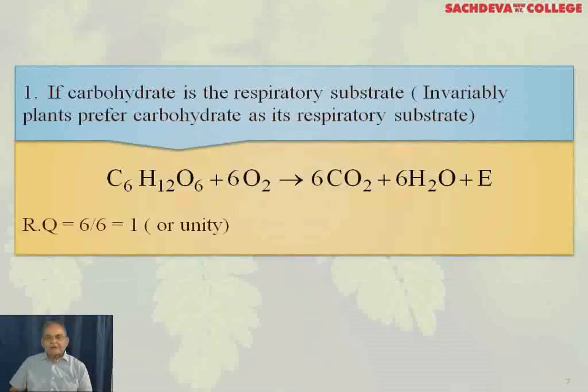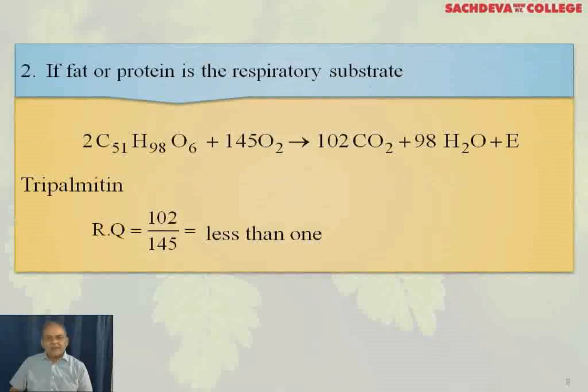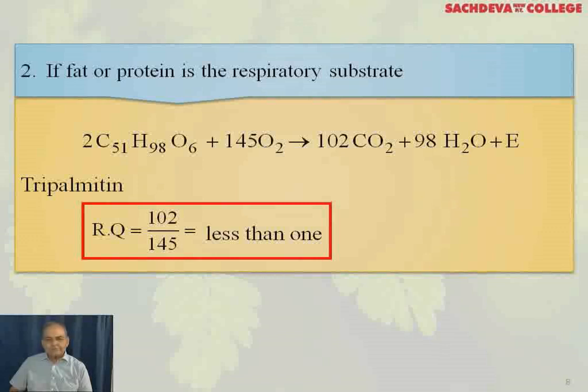If carbohydrate is the respiratory substrate, invariably plants prefer carbohydrate as its respiratory substrate. You can say in this equation, the amount of carbon dioxide evolved is equal to the amount of oxygen consumed. So RQ is 6/6, that is unity. If fat or protein is the respiratory substrate, this is a fat. It is poor in oxygen, so you need more oxygen and correspondingly less evolution of carbon dioxide. So here the RQ will be less than 1.